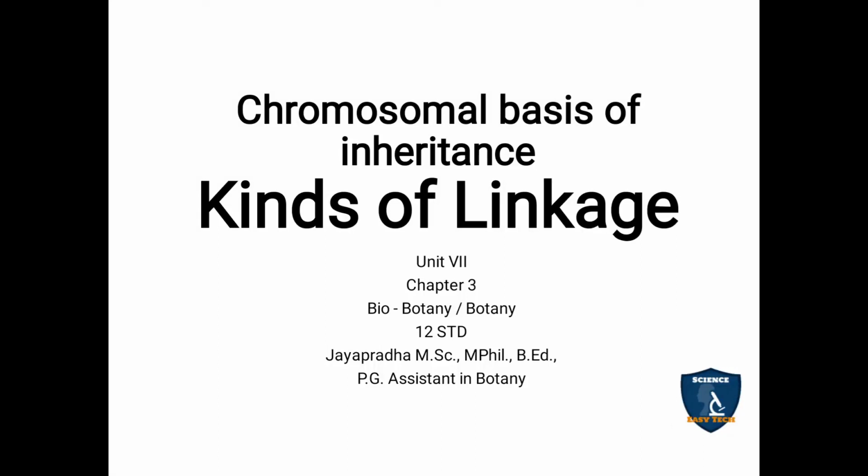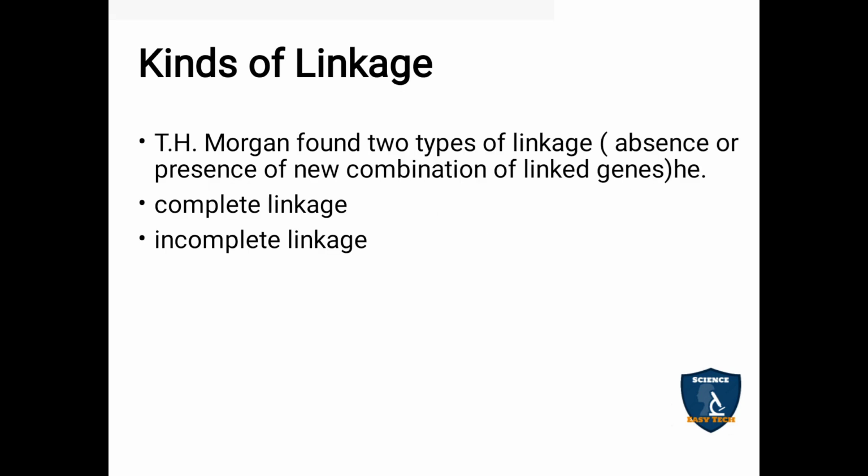Today, we're going to discuss the kinds of linkage in the chromosomal basis of inheritance, chapter 3 in botany. You have seen some related topics like linkage, coupling and repulsion theory. So first you must know the kinds of linkage. Who found them out? T.H. Morgan found out the kinds of linkage. There are two types of linkage, complete linkage and incomplete linkage.